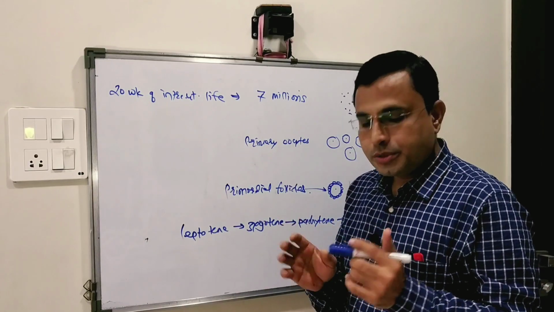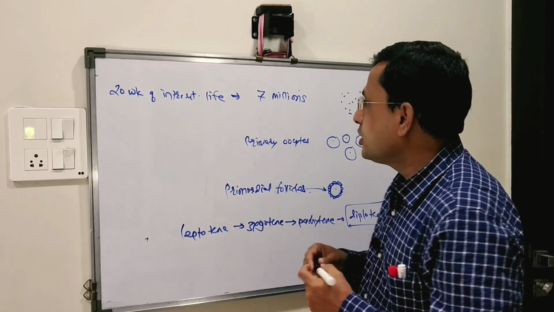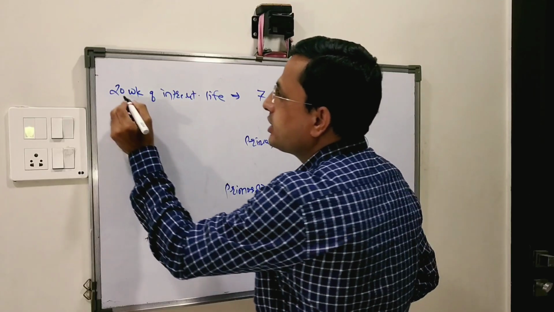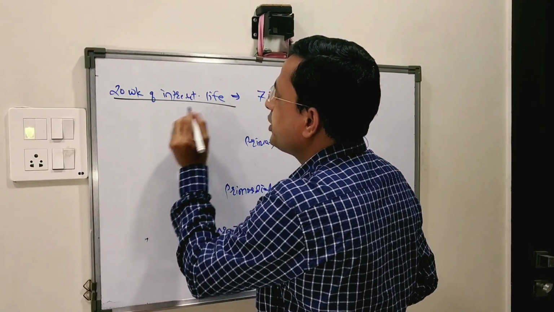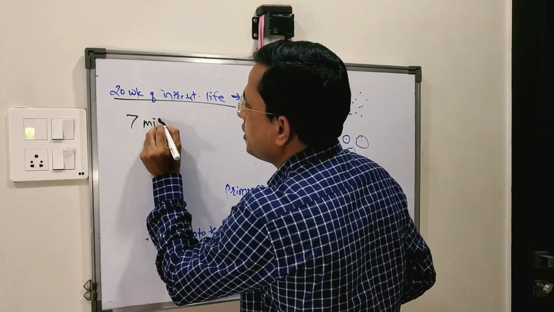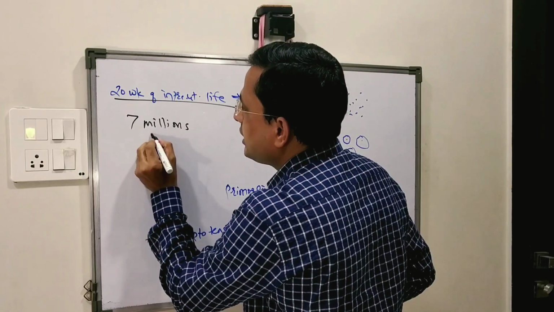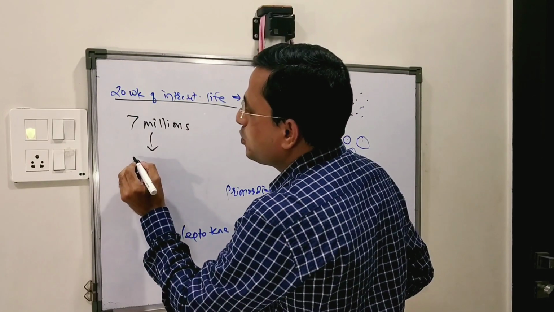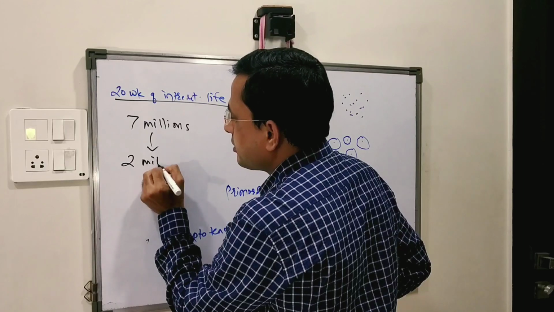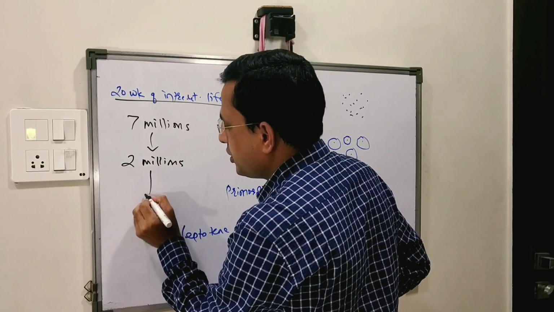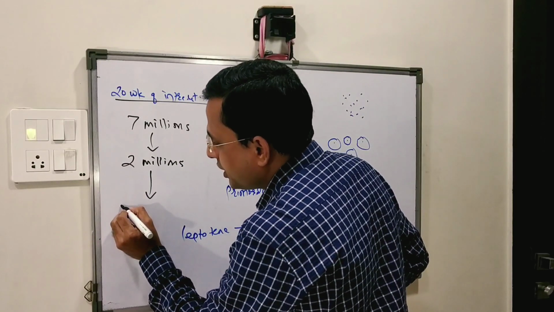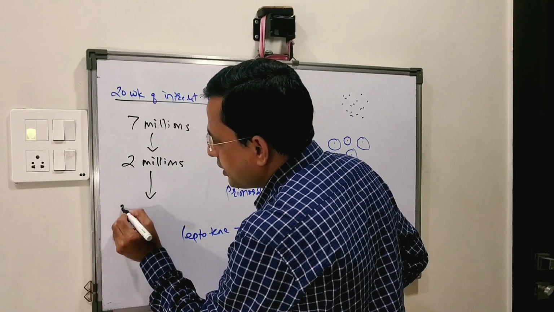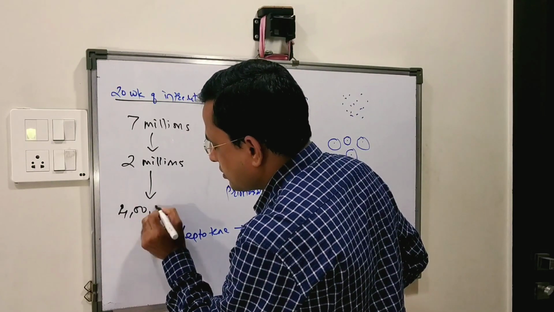Now the important thing is that the number of oocytes at the age of 20 weeks of intrauterine life is about 7 million, while this number gets reduced to 2 million at birth, and at puberty the number of follicles is about 4 lakhs.